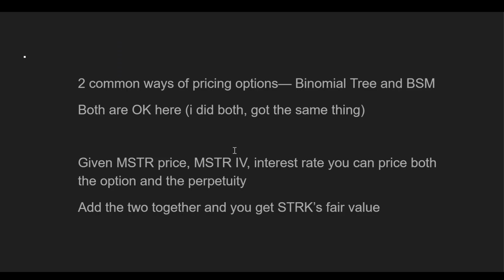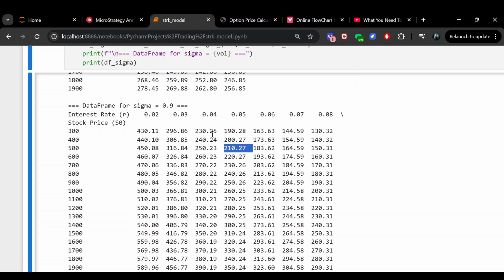And again, just going back to here, the only variables you would need are MicroStrategy's price, its implied volatility, and the interest rate that you are assuming. So given these three variables, and all three variables are visible here: here's the implied volatility, here's the interest rate, and here's the stock price of the common stock.